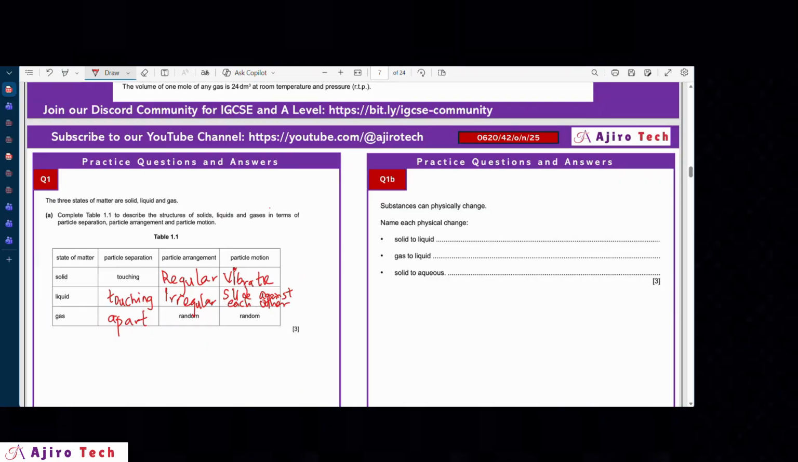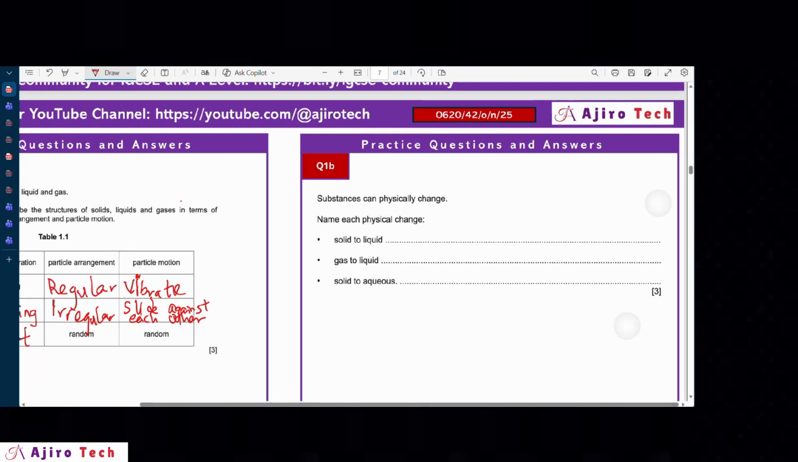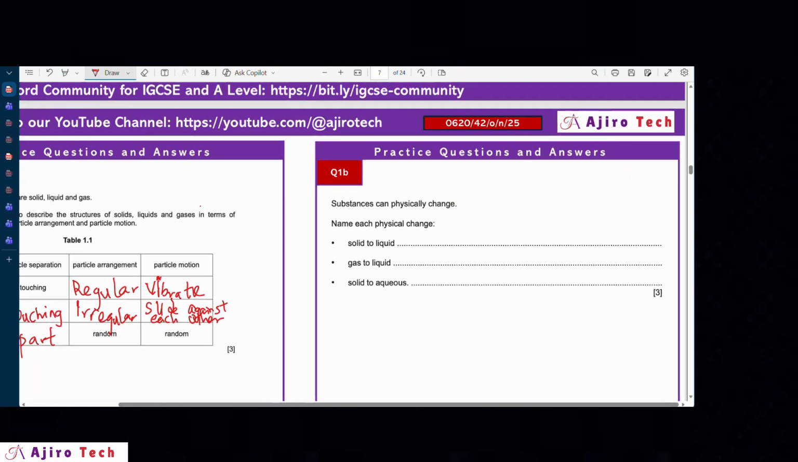So just like what I showed you on the slide there. Now, we also have substances that can undergo physical change. And you know what a physical change is? A physical change is a change that is reversible and there is no formation of new substances. This is quite easy. When you're moving from solid to liquid, of course, you know that is melting. And when you're moving from gas to liquid, you call that condensation.